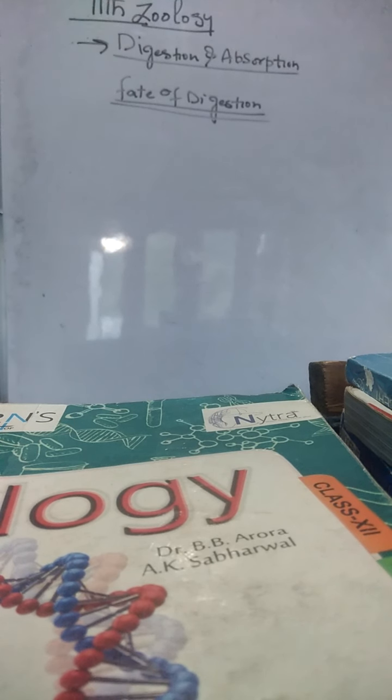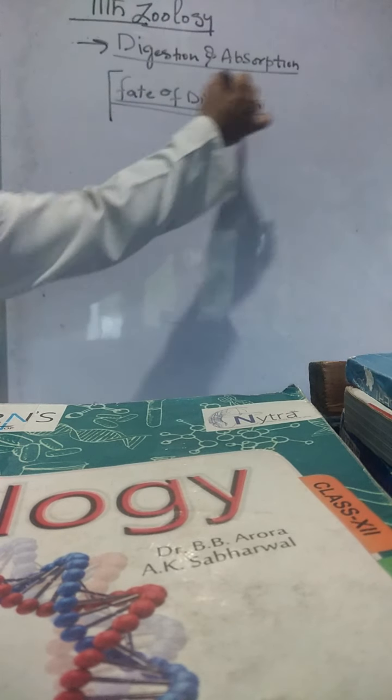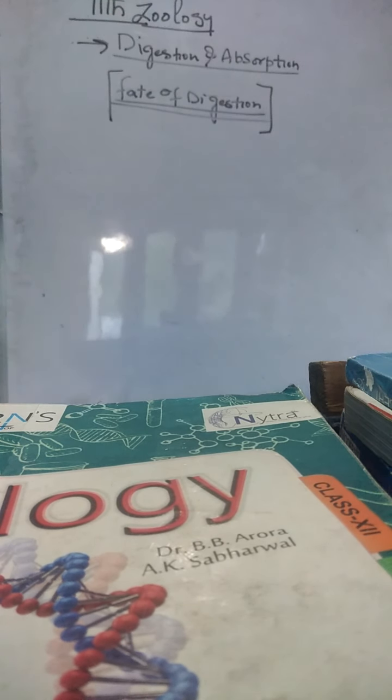This is class 11 physiology, digestion and absorption. The topic for our delivery today is fate of digestion. Fate of digestion means, in the gastrointestinal tract in animals, especially in human beings, what is the ultimate product and end product of different foods that are taken in as food during the nutrition.